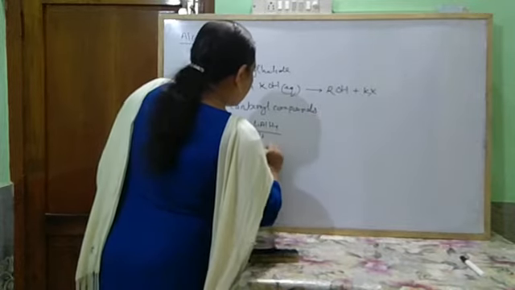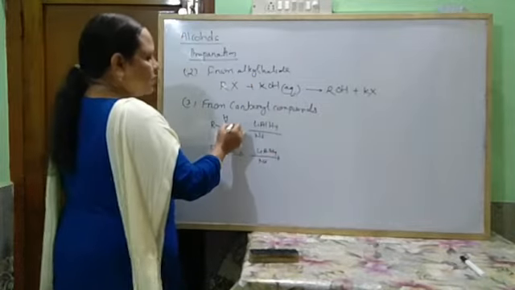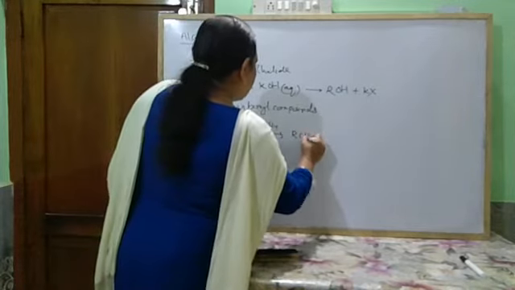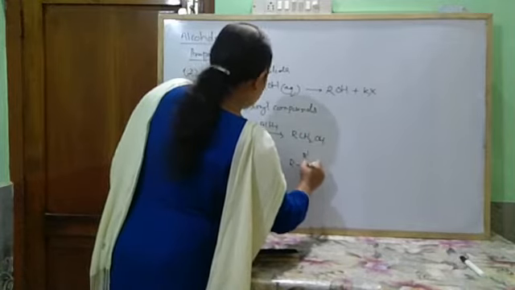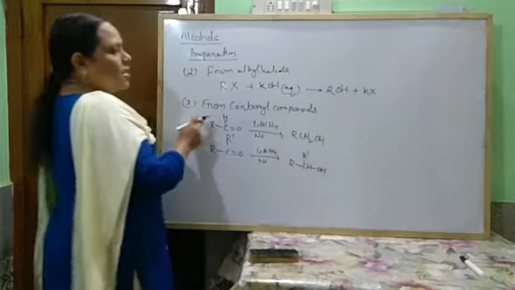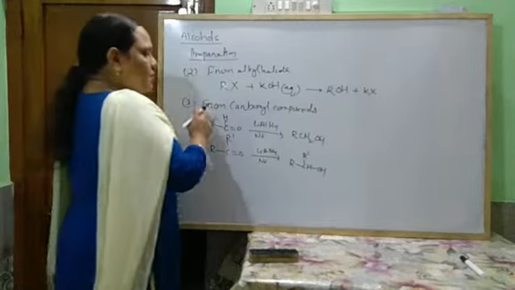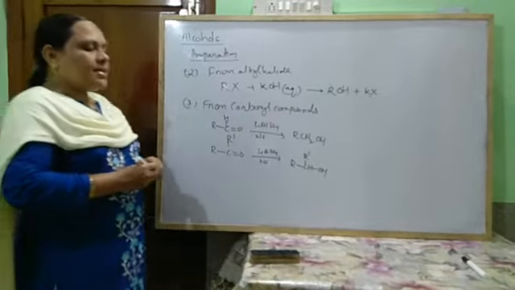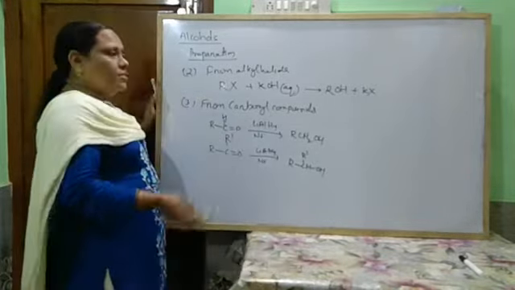nickel, here also LiAlH4 or nickel, it undergoes reduction to form, here bond breaking takes place, RCH2OH, and it forms R'CHOH. So ketone gives secondary alcohol and aldehyde gives primary alcohol. And this alcohol can also be prepared from carbonyl compounds by using Grignard's reagent.